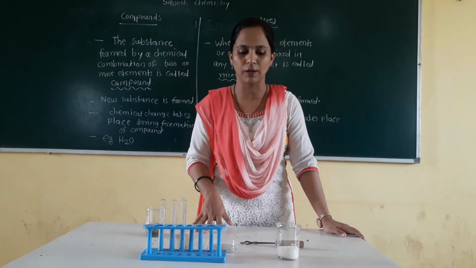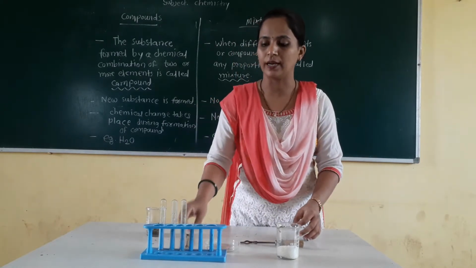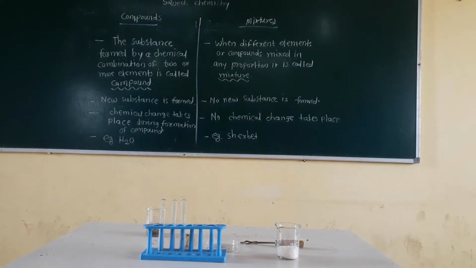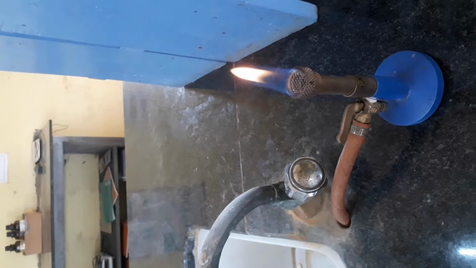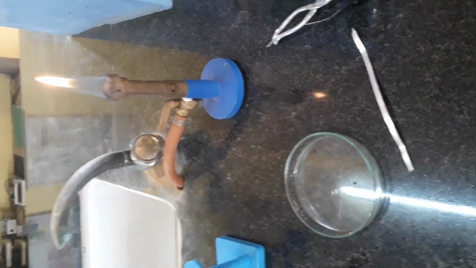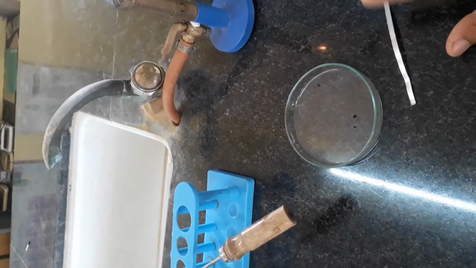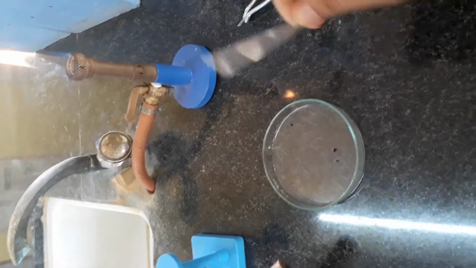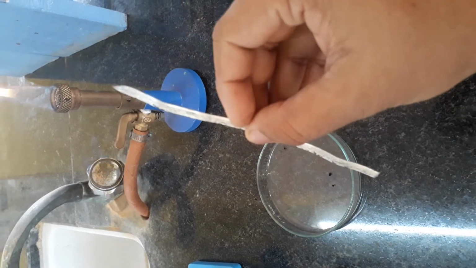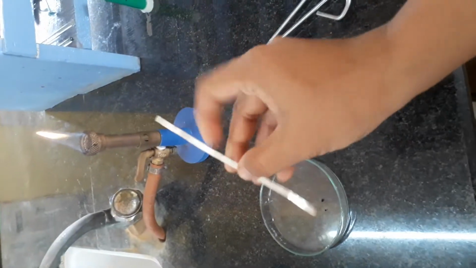Now we are going to study our next activity, which is related to magnesium ribbon. So students, you can see here, this is nothing but a piece of magnesium ribbon, and I told you what magnesium is. Magnesium is a metal. Out of the 20 elements I told you about, magnesium is one of the metals, and this is magnesium wire, magnesium ribbon.